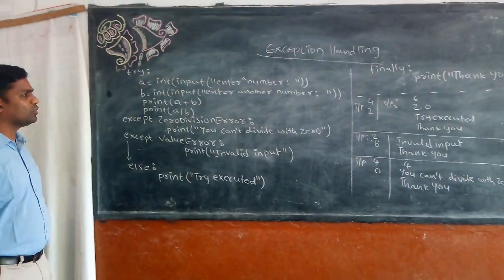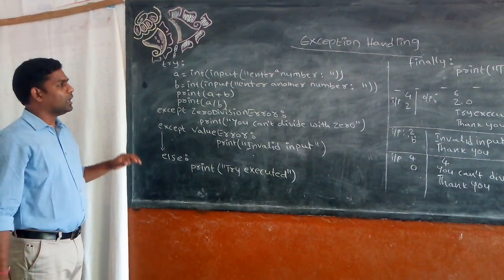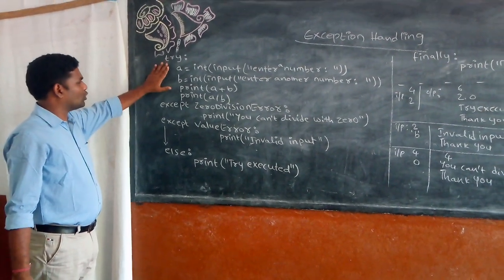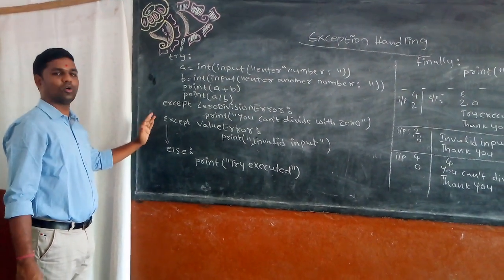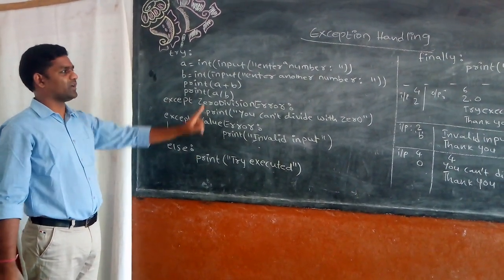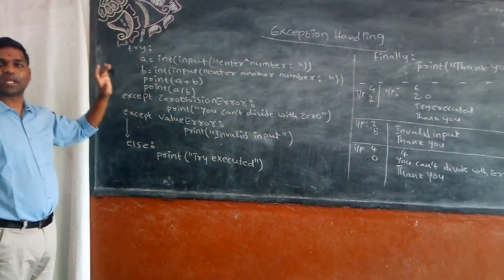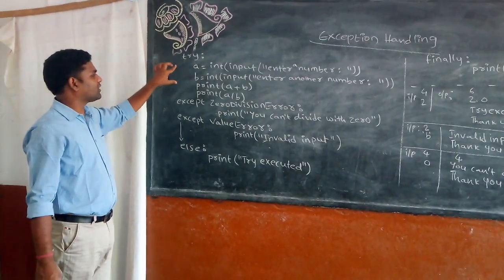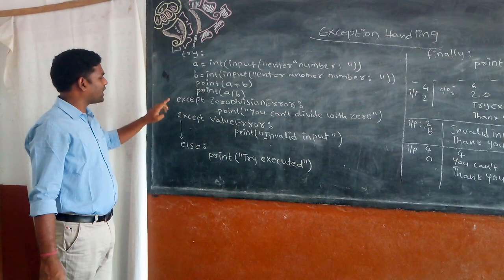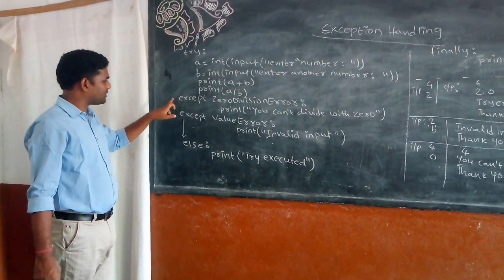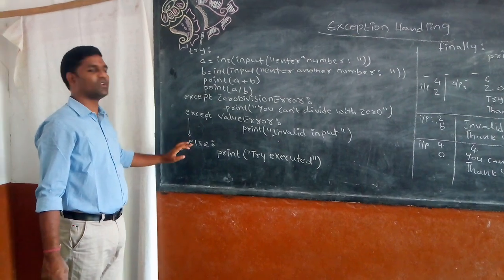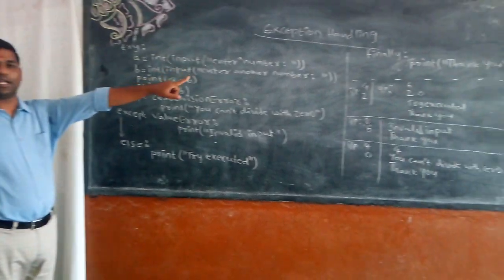So what things do you need to remember here? If try is successful, then except blocks will get ignored, the else block will execute and finally will get executed. If try fails, then one of the except blocks will execute, and when except executes, else will be ignored. Then finally will execute directly.